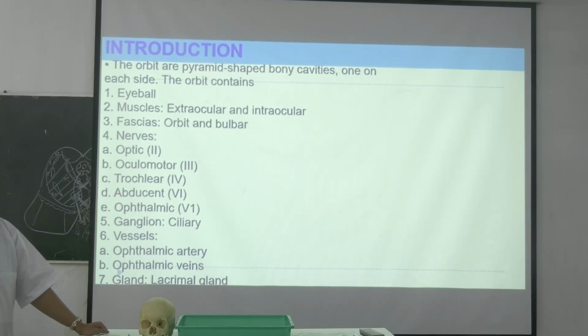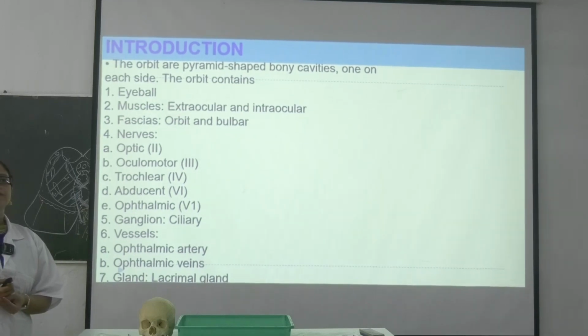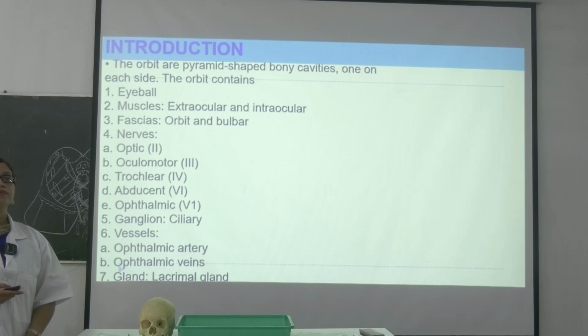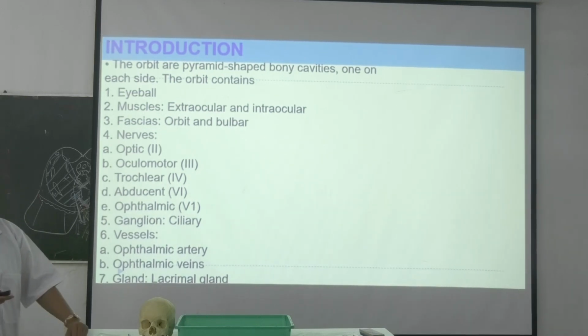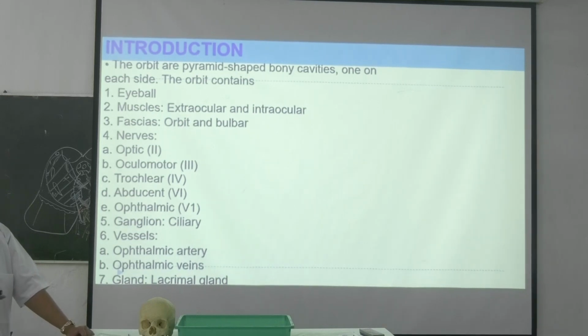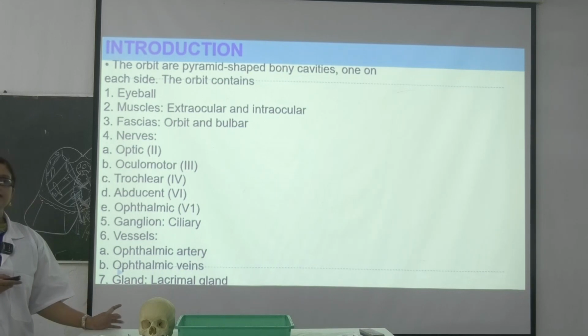So what is the action of ciliary ganglion then? Tell me the function of ciliary ganglion. Relaying the sensory functions. And what is the main function of ciliary ganglion? Tearing, right? It is actually acting on the lacrimal gland. Already vessels I have discussed.